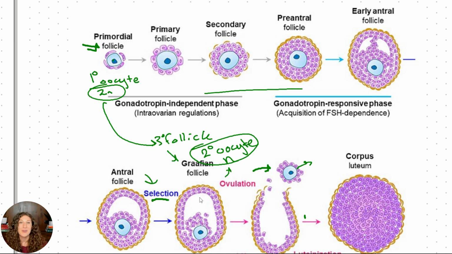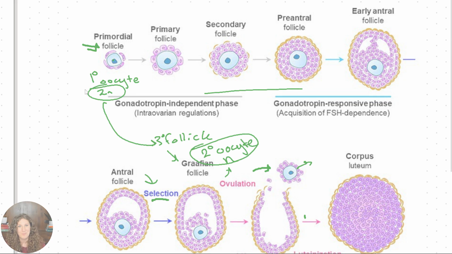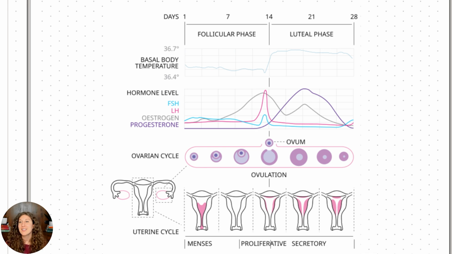Now let's get into the hormonal control and regulation, which is really where a lot of these MCAT questions come up. You may have seen something like this in your book, where it's showing you everything at once. It's showing you the days of the cycle on the top with the follicular phase, ovulation here at day 14, and then the luteal phase. It's showing you the basal body temperature. An interesting feature is that the female body actually increases in temperature by about 0.3 degrees Celsius after ovulation.